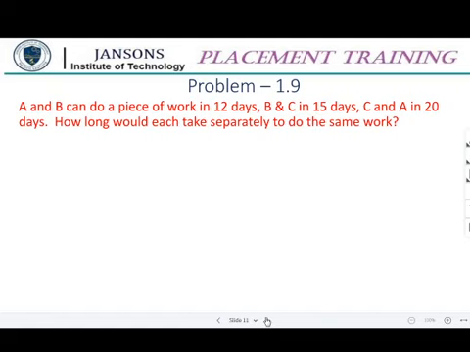If B and C combinedly do it, it takes 15 days, and C and A combinedly working need 20 days to complete the job. So you need to find out the alone time of A, B and C. These three are the requirements now.